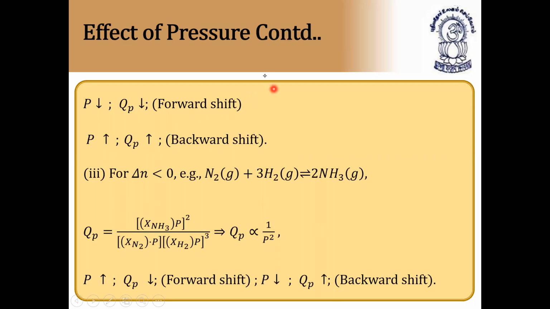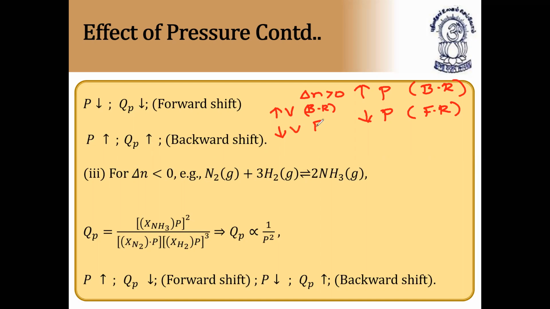So for the reaction with delta N greater than 0, I'll write it here clearly. Increase of pressure, backward reaction, and decrease of pressure, forward reaction. Just opposite to volume. For delta N greater than 0, if you take volume, what happens? Increase of volume, backward reaction, and decrease of volume, forward reaction.